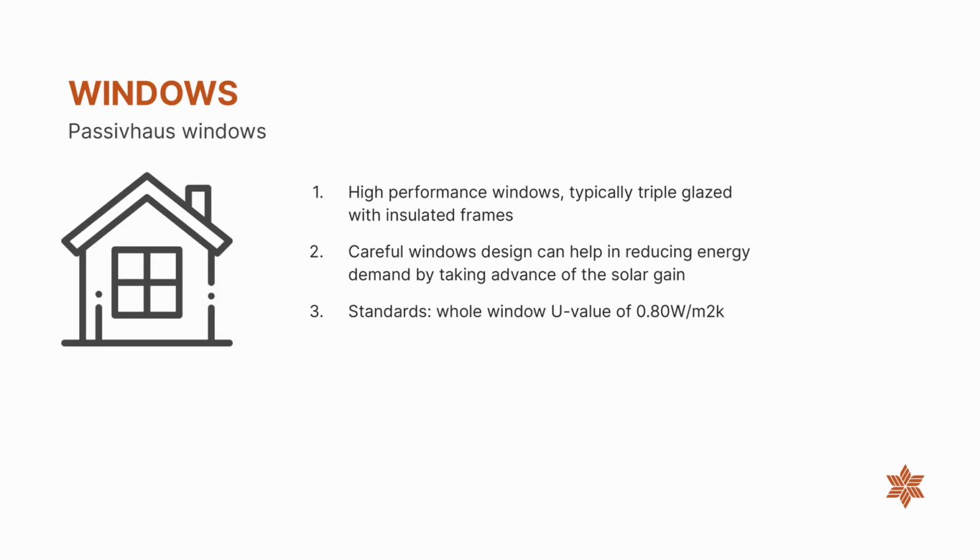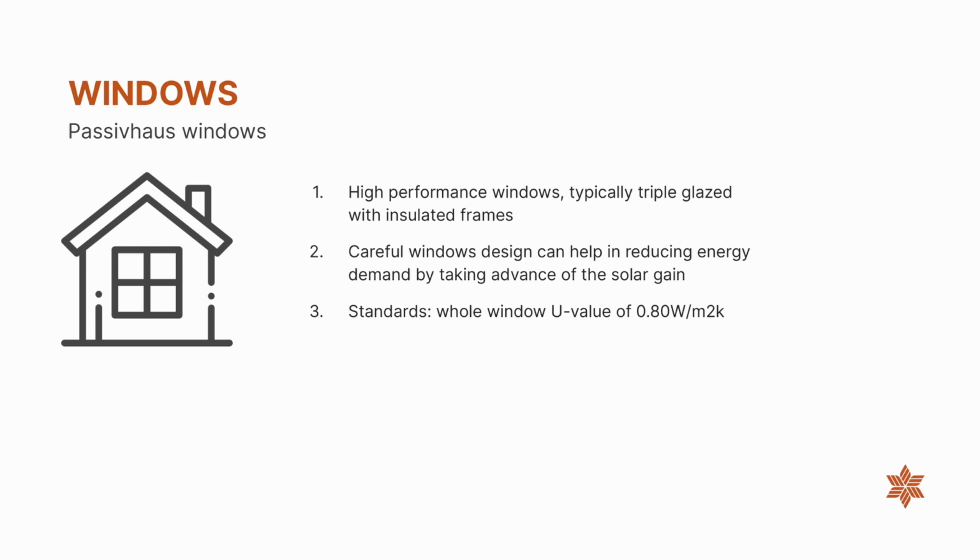PassivHaus windows are high-performance windows, typically triple glazed with insulated frames. Depending on the local climate, this might vary. While windows have a lot of important functions such as daylighting, solar gain, ventilation, and connection to nature, the thermal performance of it is also key.